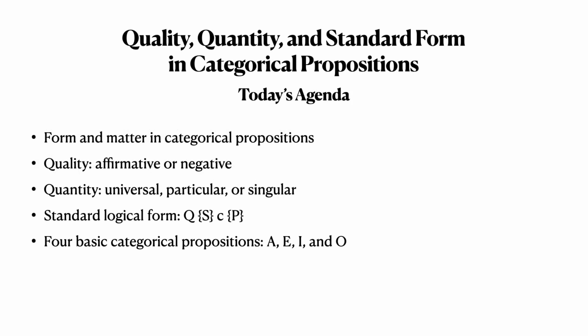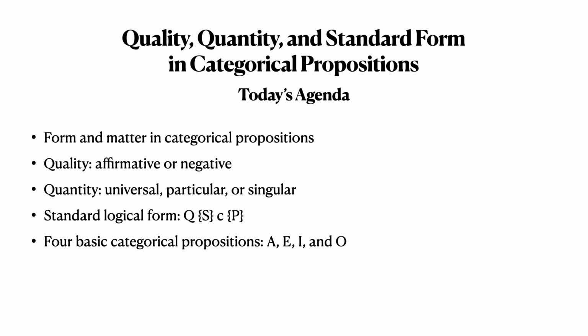Well, here's what we're going to do today. We will talk about form and matter in categorical propositions, what it means for them to be formally identical and what it means for them to be materially identical. And then we'll talk about quality, that is the affirmative or negative quality of every proposition, formally speaking, and quantity, whether a categorical proposition is universal, particular, or singular, the other way in which categorical propositions can differ formally.